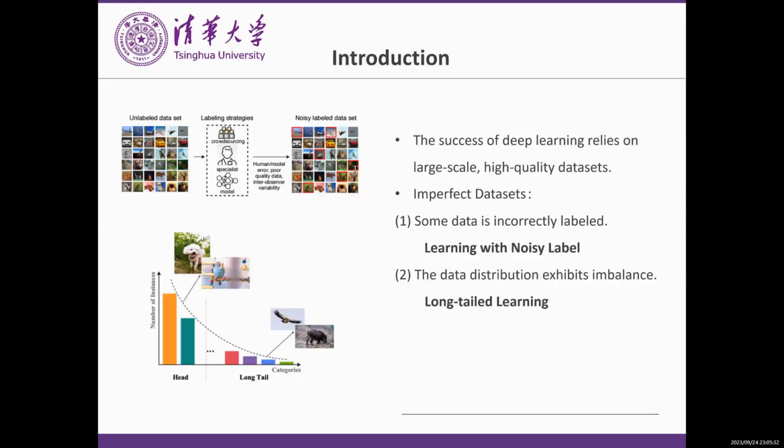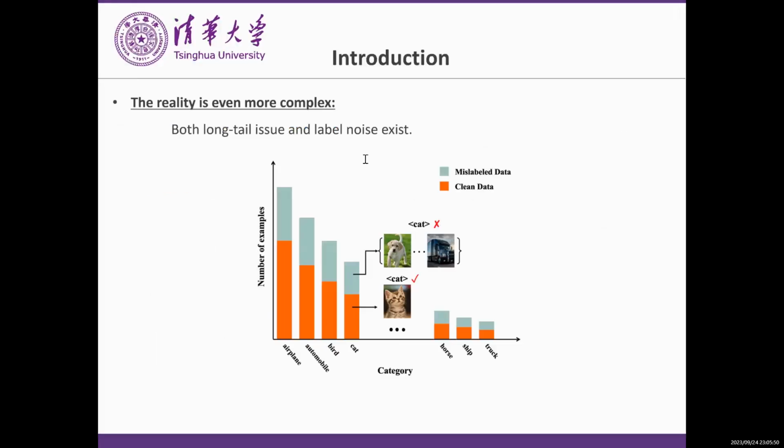The success of deep learning relies on large-scale and high-quality data sets. However, real-world tasks are usually imperfect. For example, there could exist some incorrect annotations, and the sample size of different classes could be imbalanced. Reality can be even more complex. The class imbalance and noisy label could exist simultaneously.